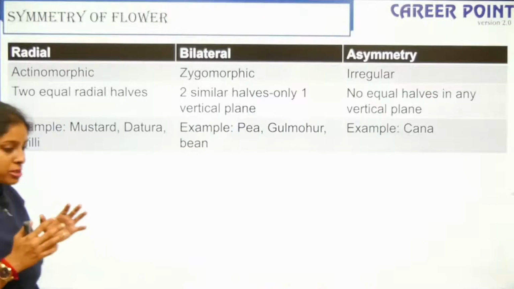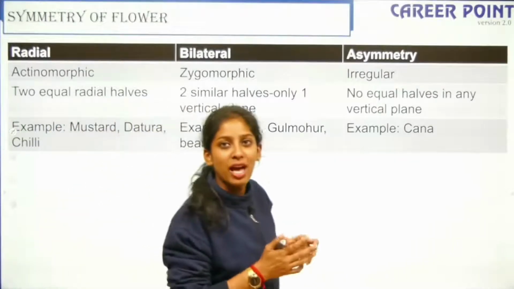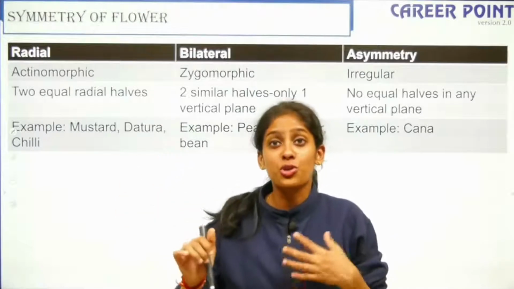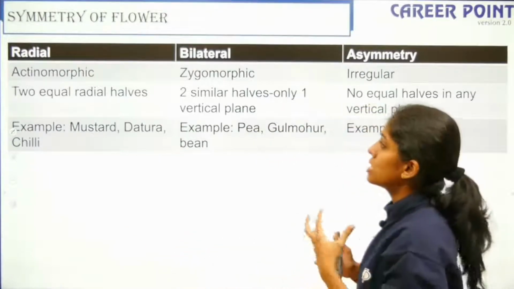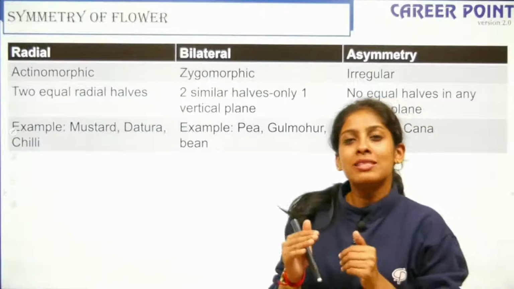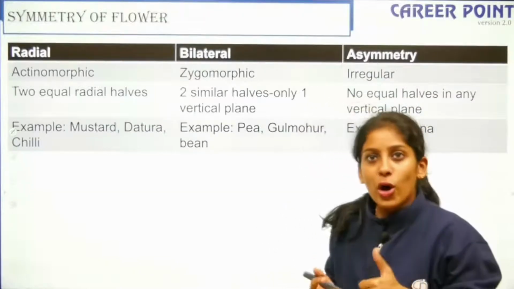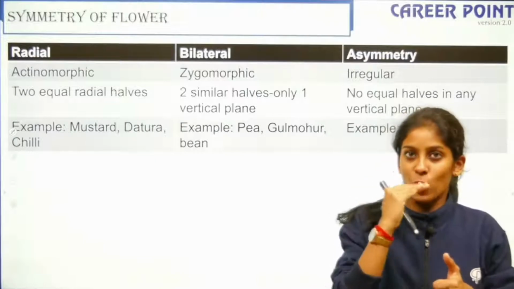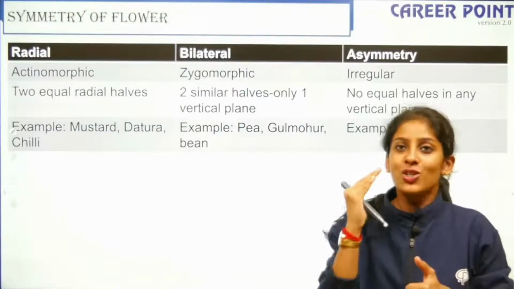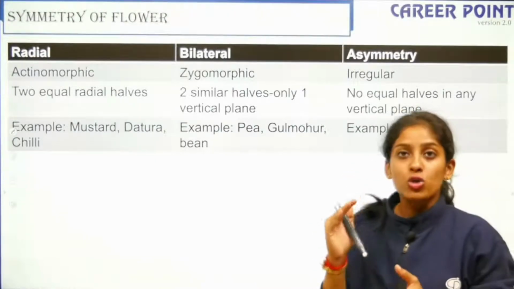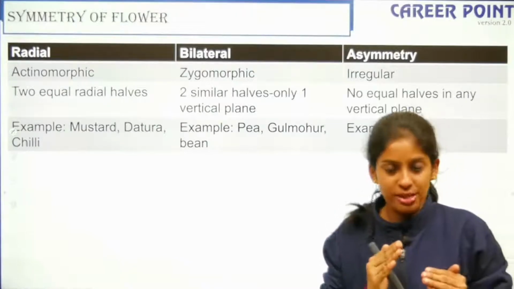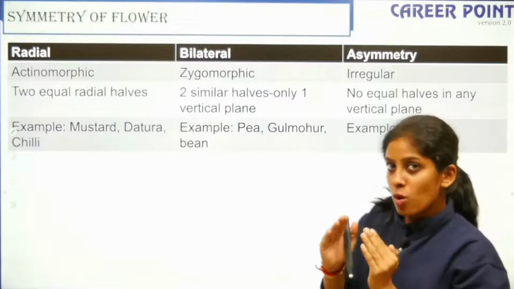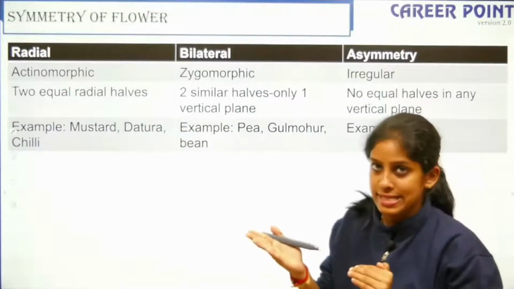So just like we spoke about the symmetry in case of animals, how they have radial symmetry, bilateral symmetry, how sponges are asymmetric, even flowers can have symmetry, but they have a slightly different name. So we already know what is radial. So radial is going to give me two equal halves, right and left halves, right? So this radial symmetry is also known as actinomorphic symmetry. So remember A.R. Rahman. So A, actinomorphic, that is also known as radial symmetry, right?